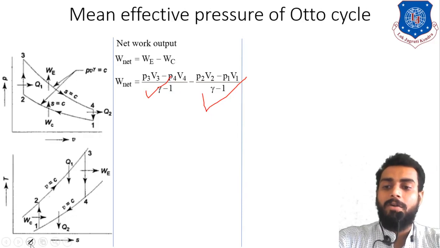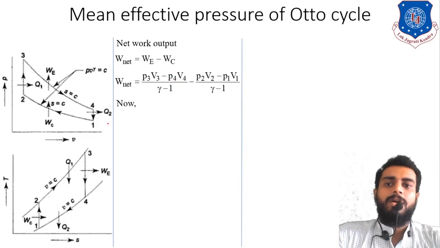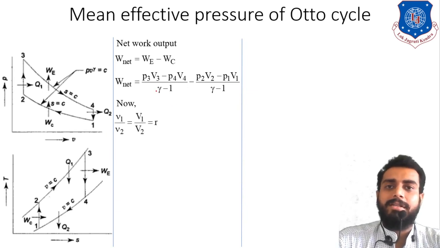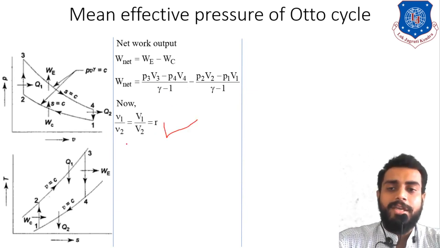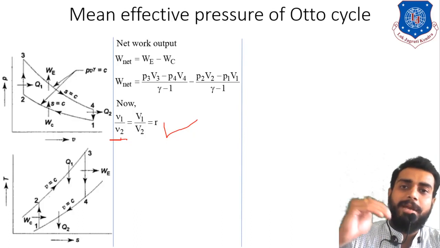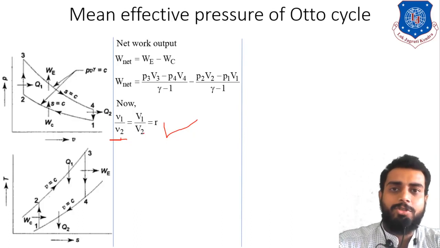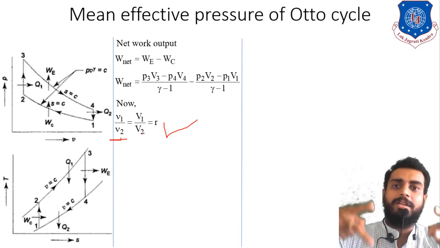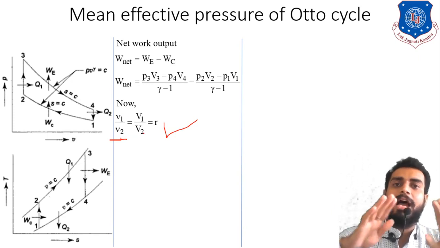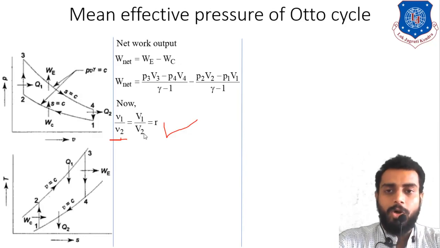Clear? Now let's move forward. In this equation we know that compression ratio r is defined as V1 divided by V2. Here you can notice that small v1 by small v2 is the specific volume ratio, and capital V1 by capital V2 is the volume ratio, right? You can take any of these two. For both these ratios you will identify that it is the same and nothing but the compression ratio.